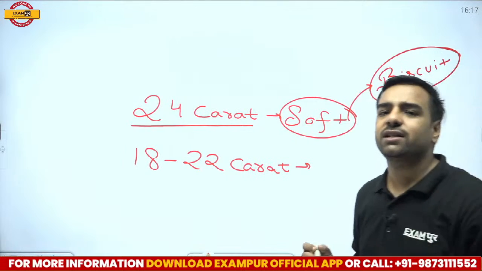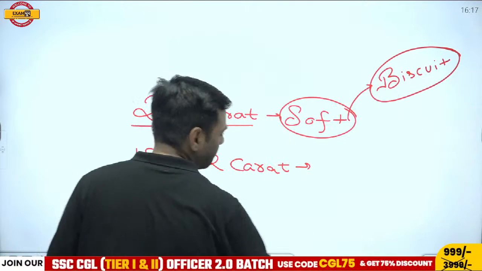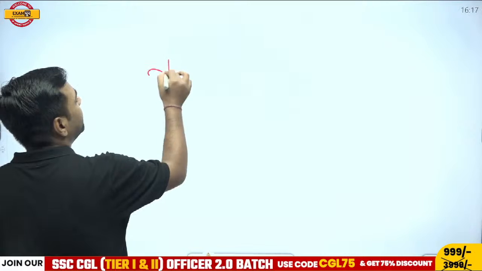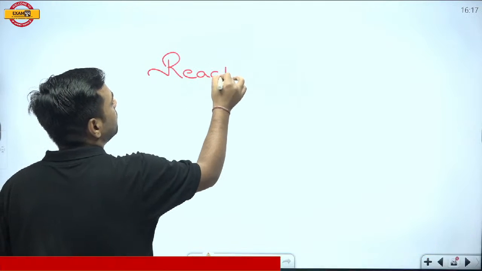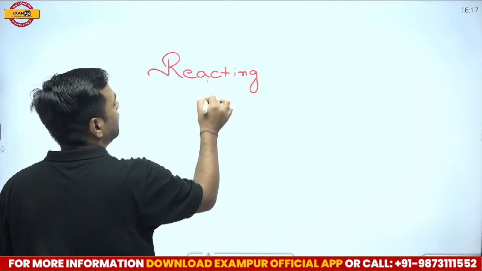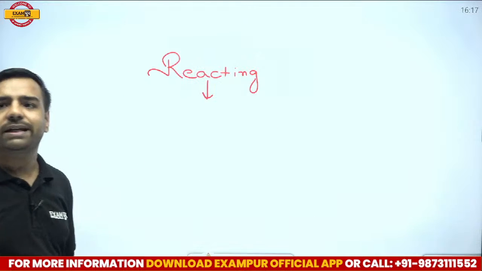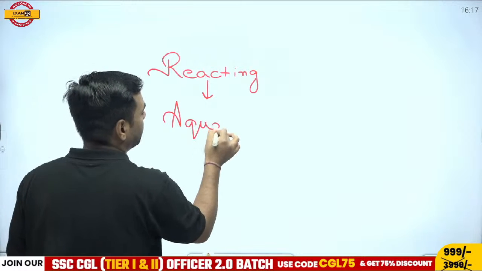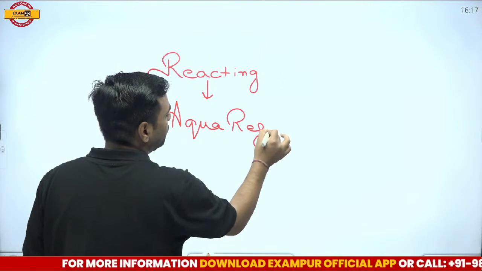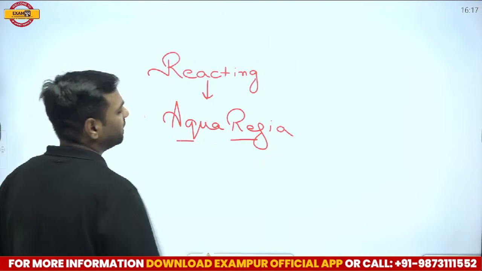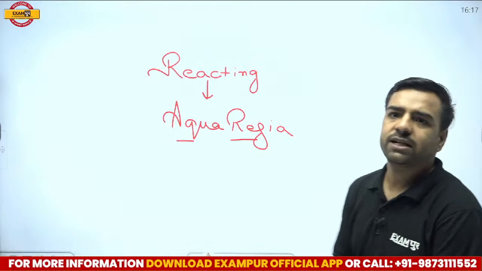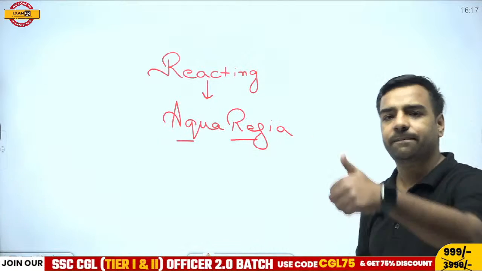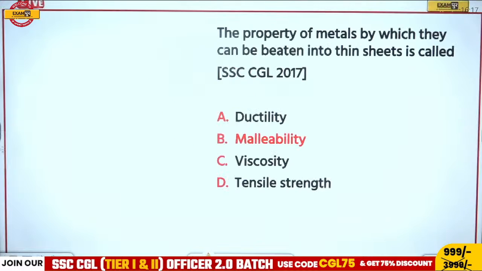Acha, one more question is there now. If I talk about this gold, none of the acids is going to react with it. So what we have to use is aqua regia, which can actually react with gold. Okay, so let's move forward with the next question. Yeah, Vikram, totally correct. Those are biscuits. Next we have,